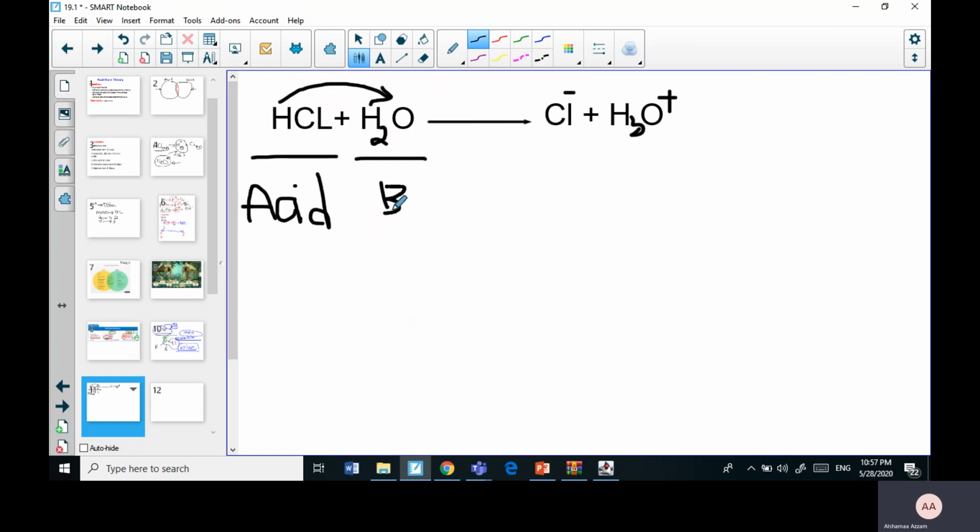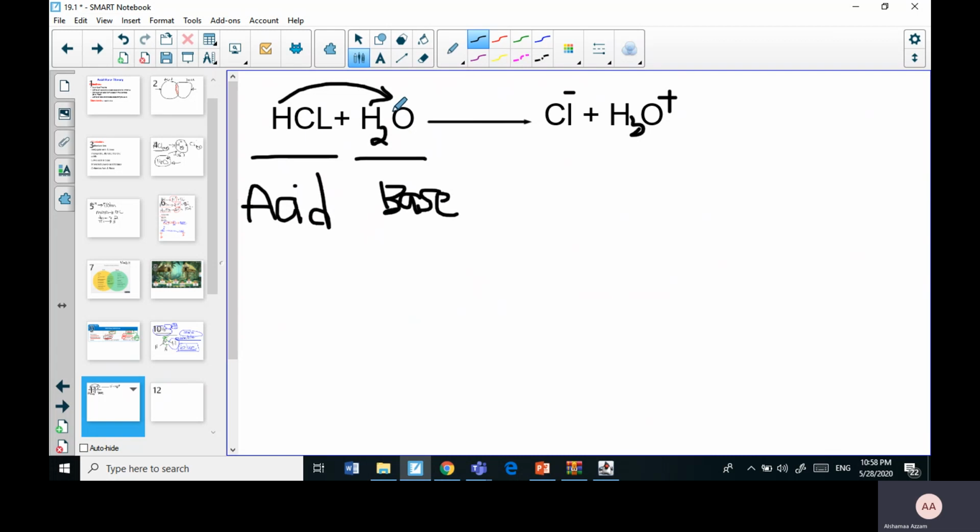Does water behave like a base? If we put water with a litmus paper, is it going to make it blue? No, but we are following the definition. The definition says a Bronsted-Lowry base is a substance that accepts a proton, and H2O, like NH3 before, accepted the proton.